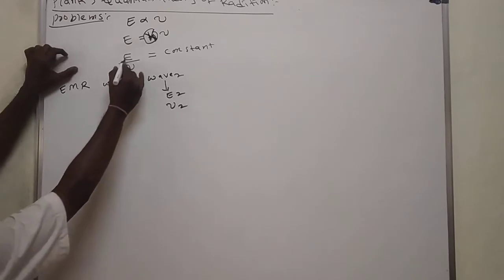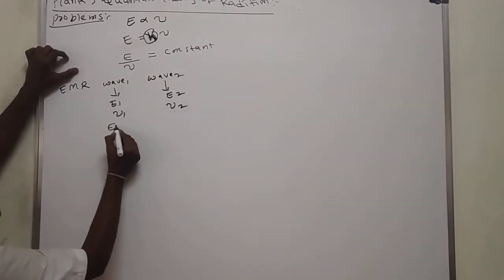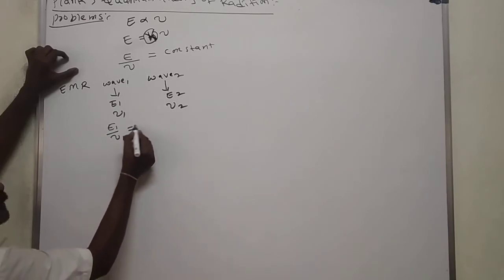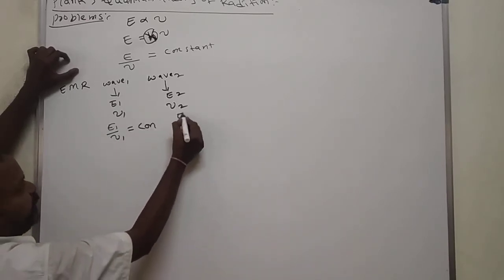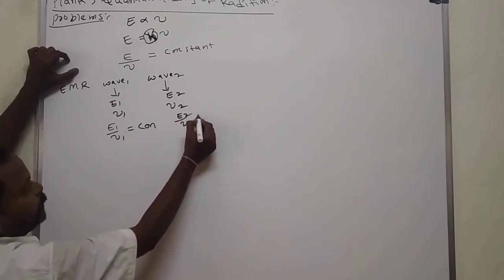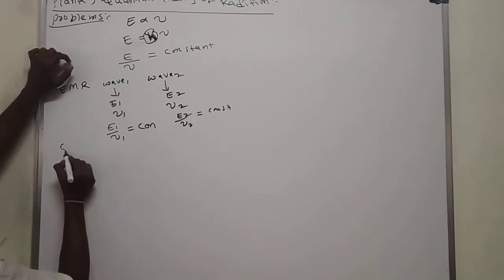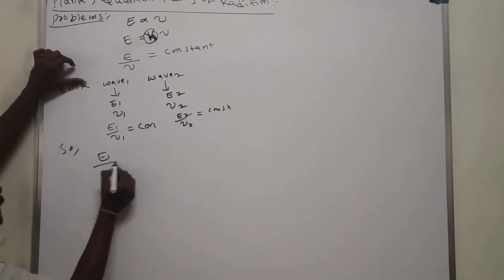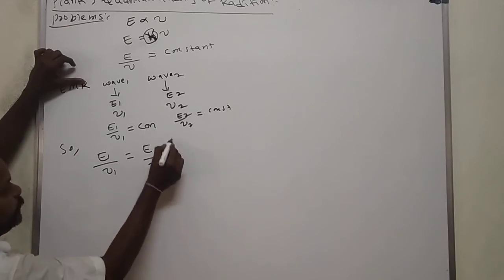Then this E by nu may be written like this. For the first wave, E1 by nu1 is equal to constant. E2 by nu2 is equal to constant. Both are equal to constant. So, E1 by nu1 is equal to E2 by nu2.